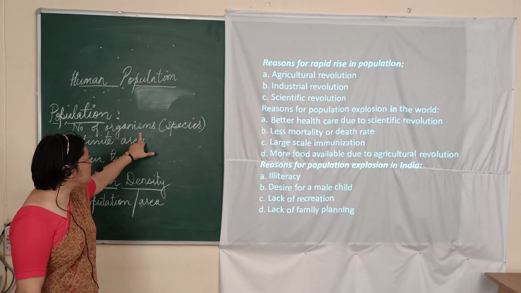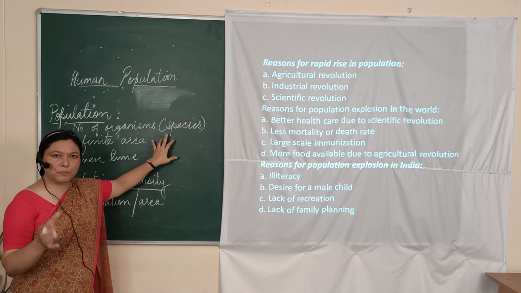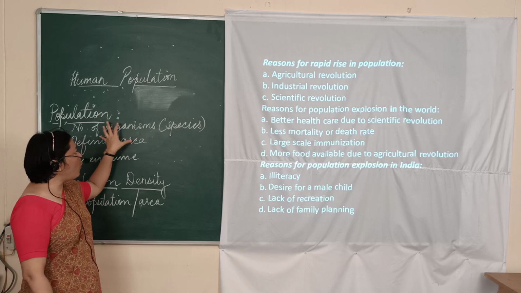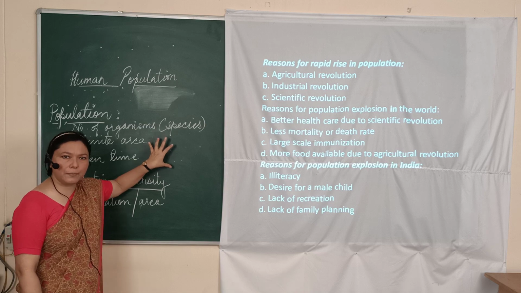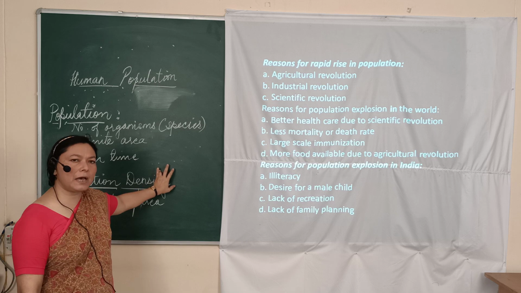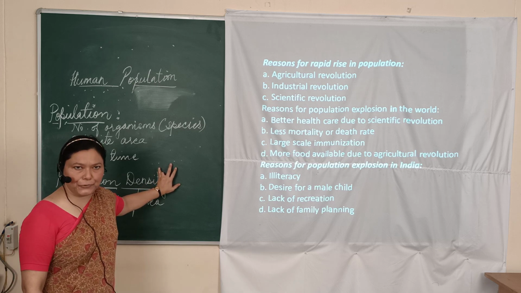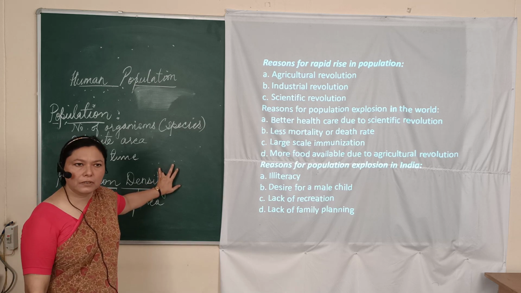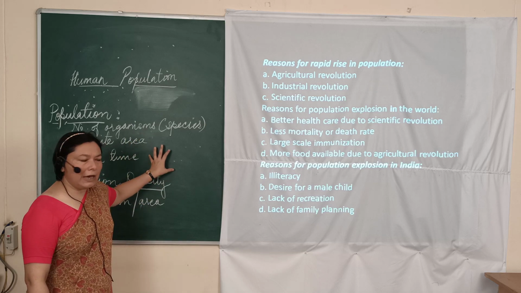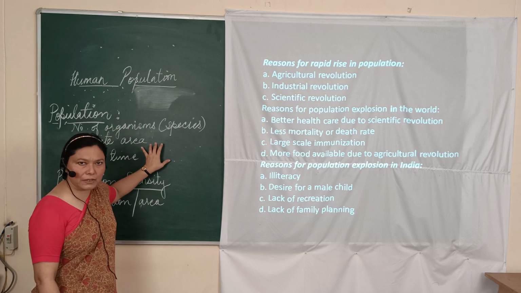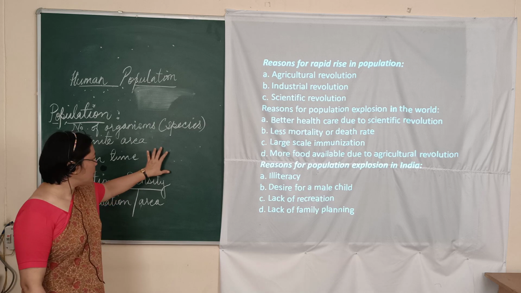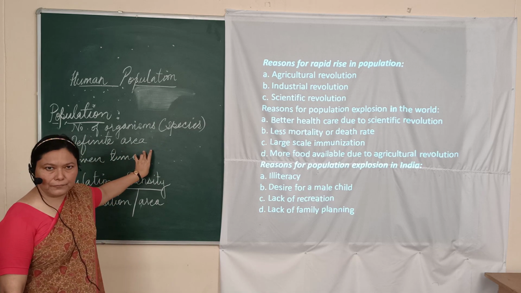Now, the organisms should be of the same species, that means capable of interbreeding. So, all the organisms belonging to the same species and occupying a definite area. For example, the area of our country. If we talk about our country, India, the area is our country, India, and all the organisms, human beings I am talking about, living inside the boundary and at a given time.